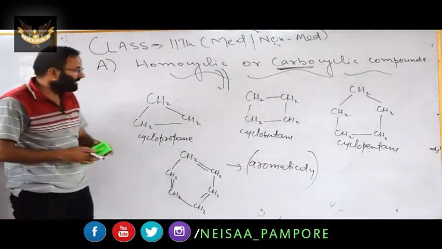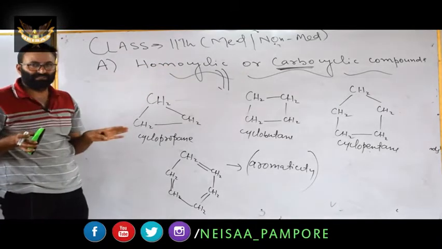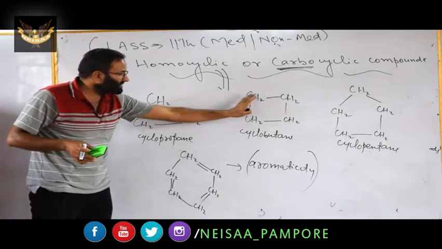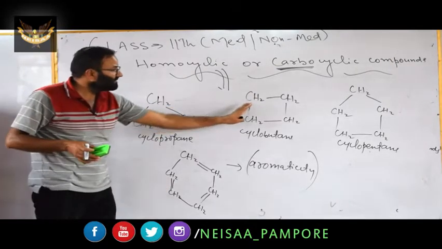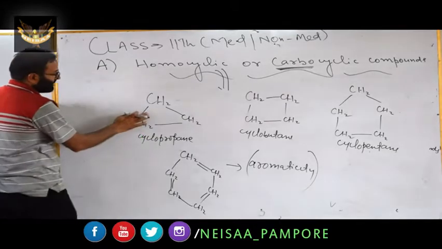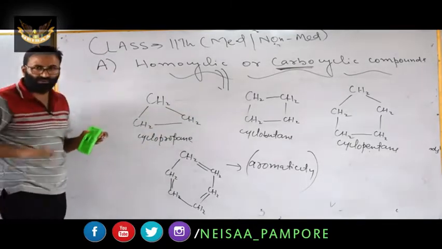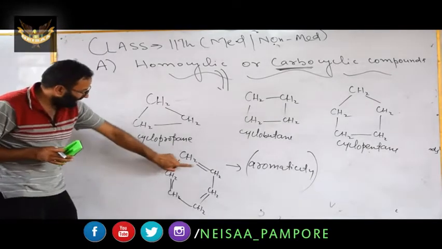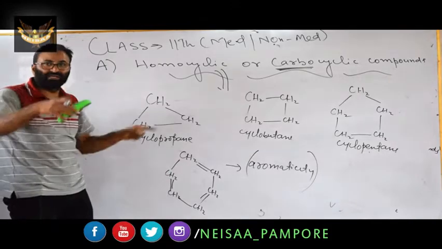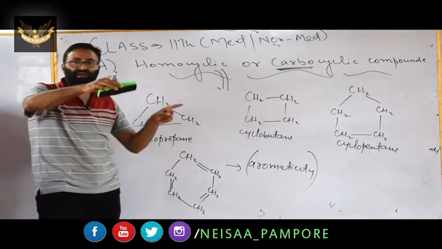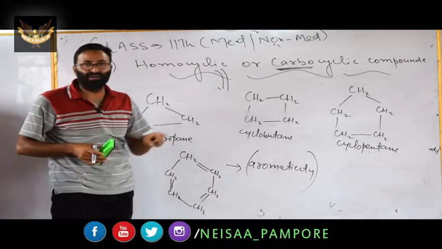It means that homocyclic compounds are of 2 types. This is the first type and this one is the second type. Remember this point. In the first class you have only single bonds, there are no alternate single and double bonds. But here you have double bond, single bond, double bond, single bond, alternate single and double bonds. Because of this, they have extra stability, that aromaticity.